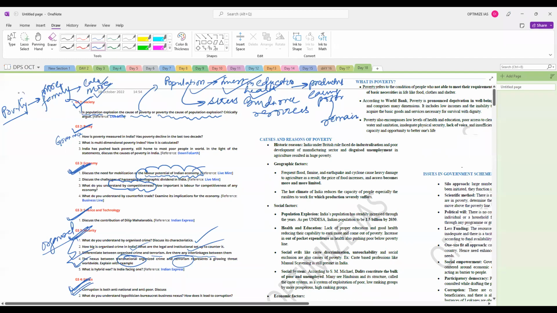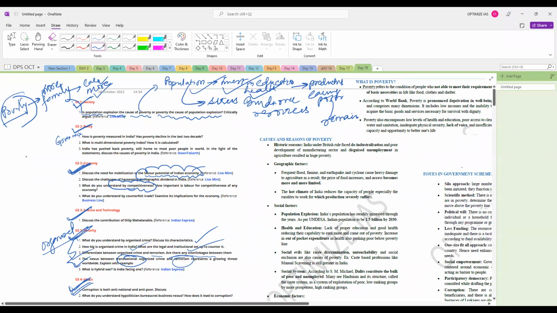Because generally when they are poor, they are not able to afford education. They are not able to afford very high quality training. So generally they do primary activities like agriculture, and in agriculture we all know that if more hands are there, then generally it is felt that they can work more and they can produce more. So that is the reason.